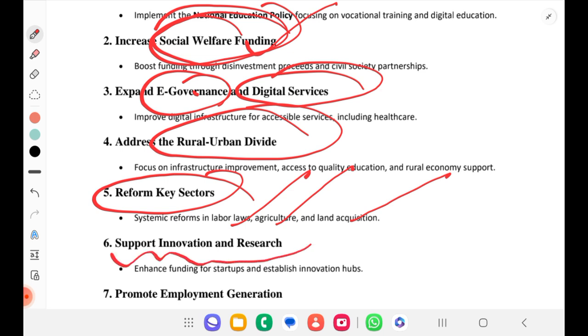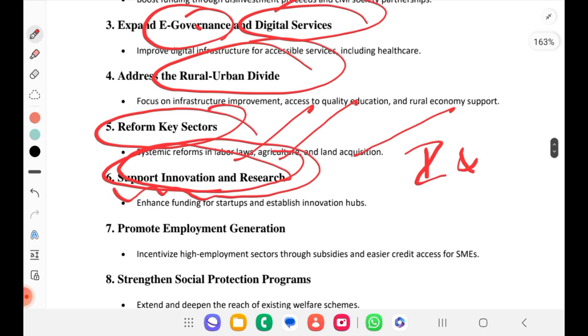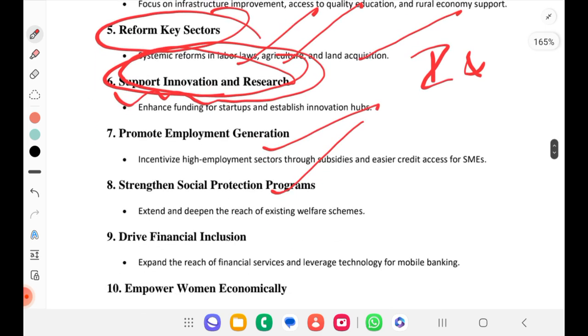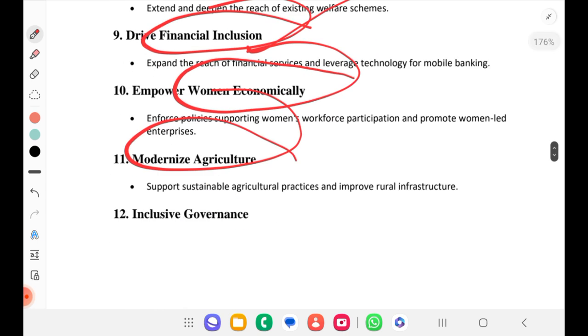This is one of the key terms where you can use anywhere. Innovation and research is needed everywhere. Promote employment generation, strengthen social protection programs, drive financial inclusion, women empowerment, modernize agriculture, inclusive governance.